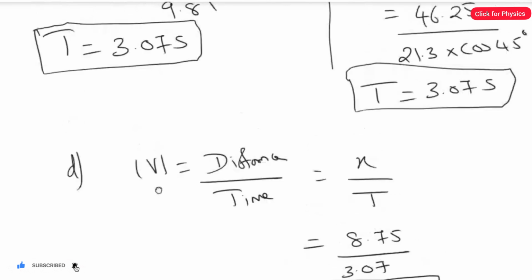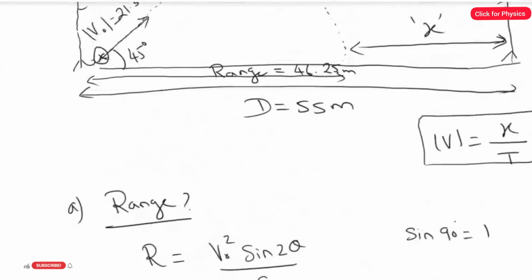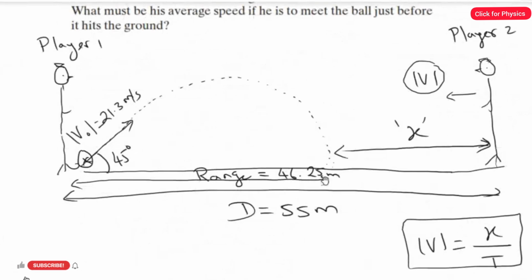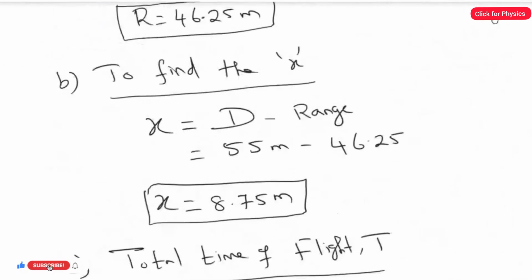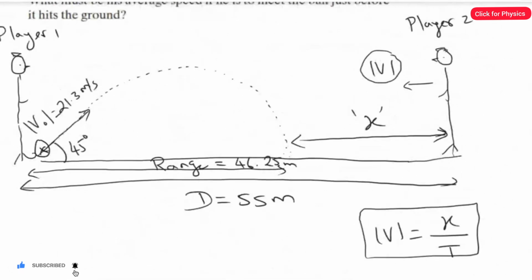Now if we go back to the diagram, you can see here we found the answer of range as 46.25, and we found the answer for x. The x value is 8.75 meter.